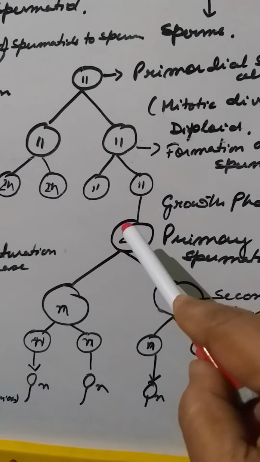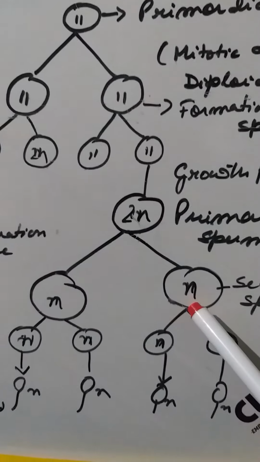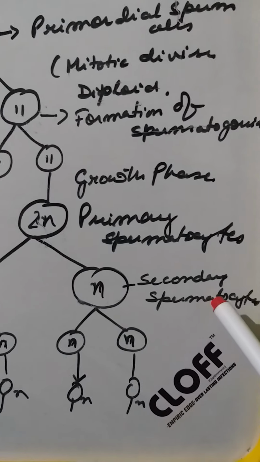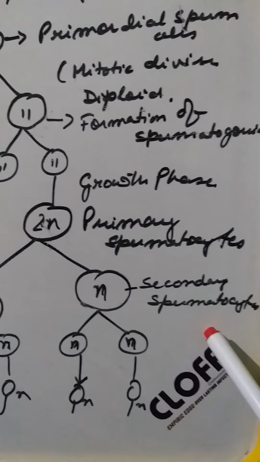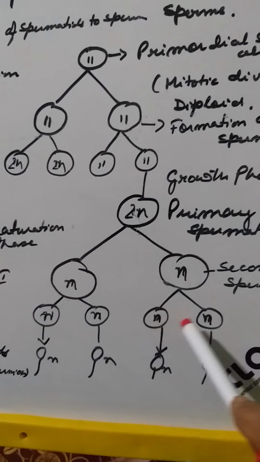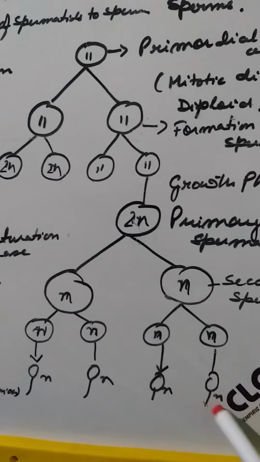Now this primary spermatocyte cell undergoes meiosis 1 and meiosis 2, and as you know, this is a reductional division. 2n gets into n, and that is known as a secondary spermatocyte cell. Now this secondary spermatocyte again divides into 2, and these cells are known as the spermatids.